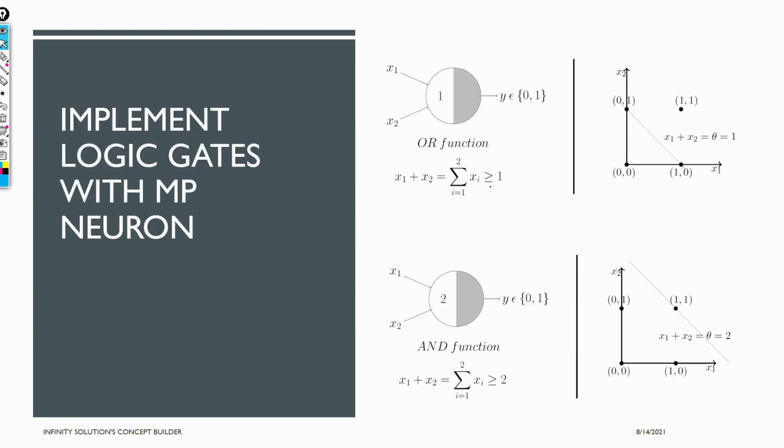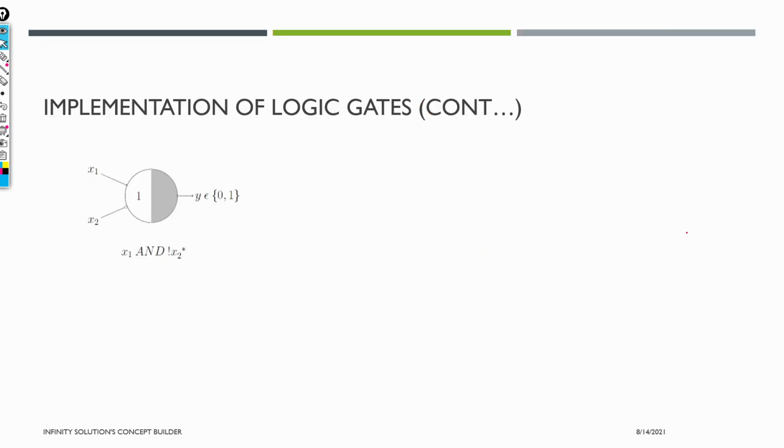Now let's implement some more gates, as I said. We already implemented this AND gate, and the important thing here is the geometrical representation of what the MP neuron actually does. We'll see that in a couple of slides. But here is the OR gate. We know that the OR gate will fire when any of the inputs is 1, so we just have the threshold as 1. For the AND gate we already implemented it with a threshold of 2. We'll see this again in maybe 2 slides, so I'm just going ahead from this point right now.